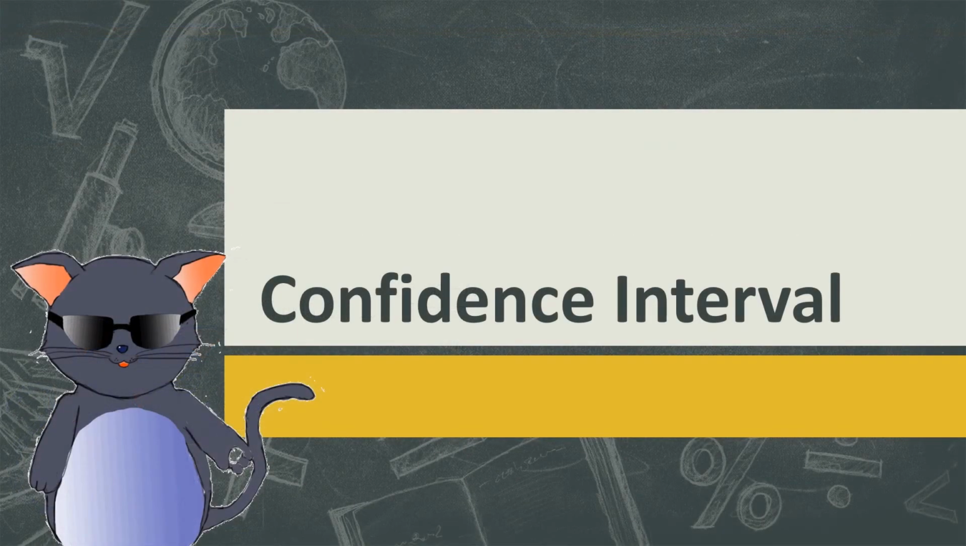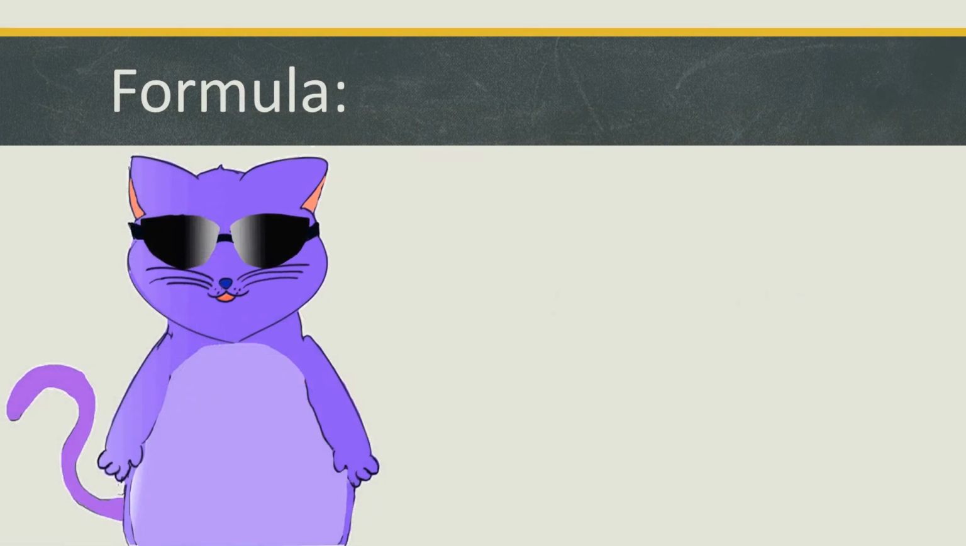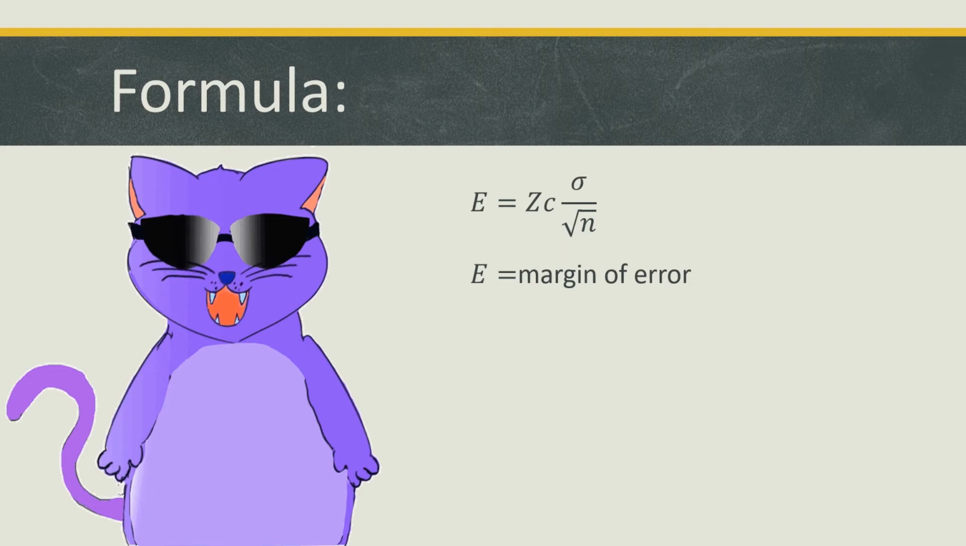So, we must head on to confidence interval. Here's the formula. Margin of error is equal to z-score times standard deviation divided by square root of n. So how do we get the z-score? Simple. Z of alpha divided by 2.